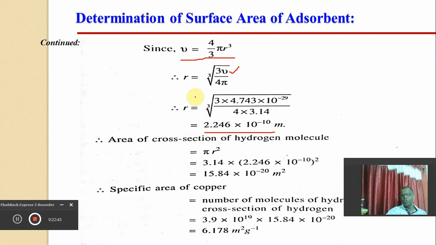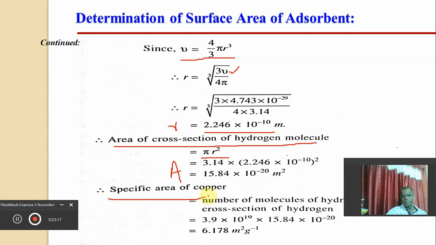This is the radius of the gas molecule, which is present in the form of a sphere. Therefore the area of cross section of a hydrogen molecule, the area of a sphere, will be pi r square, which is 3.14 into 2.246 into 10 raised to minus 10, squared. By making this calculation, we get the area of cross section for a hydrogen molecule, 15.84 into 10 raised to minus 20.